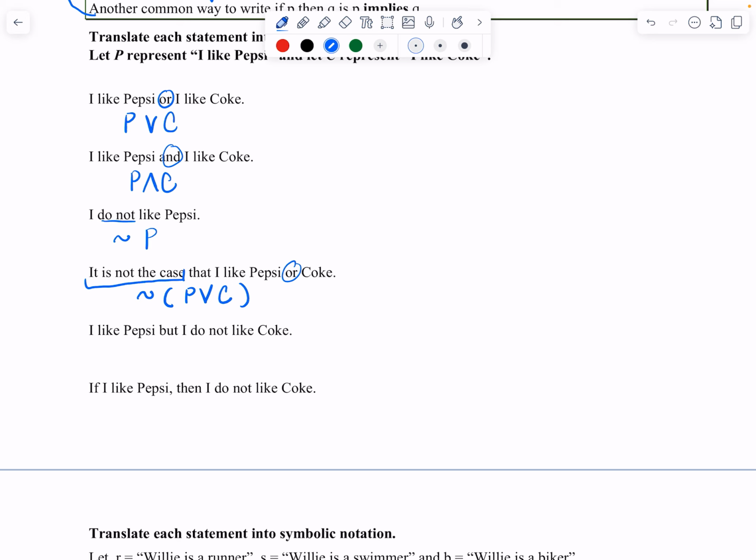I like Pepsi, but I do not like Coke. So P is Pepsi, but remember, but is and. I do not like Coke: you're going to negate C, because remember C means I like Coke, so to negate that I have to do tilde C. Next, if I like Pepsi, then I do not like Coke. So this is an if then, so if Pepsi, then I do not like Coke. I'm going to negate I like Coke, so tilde C.